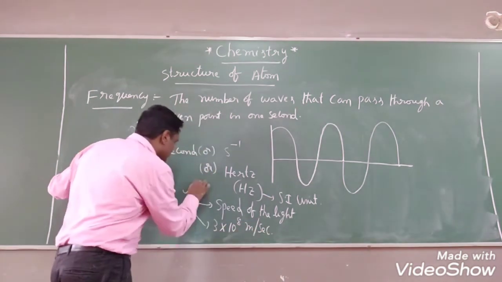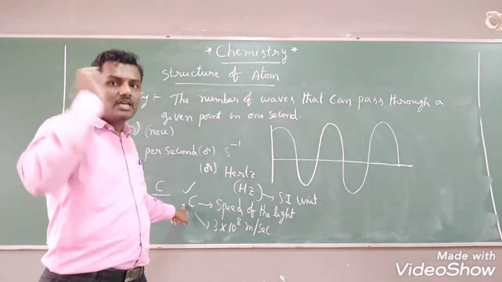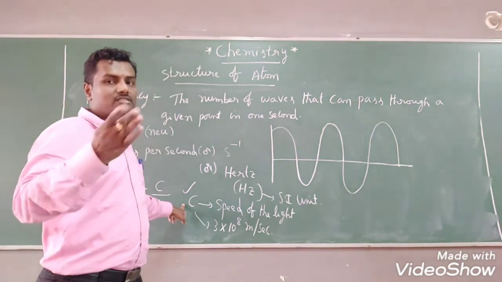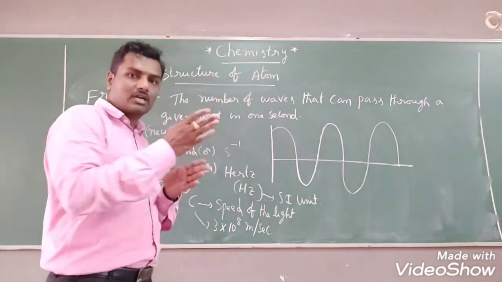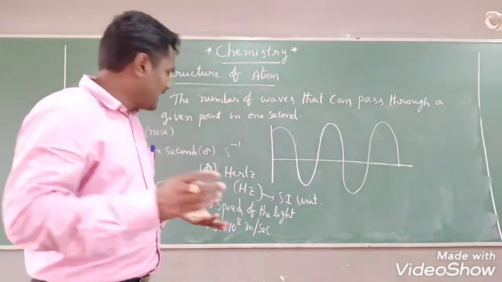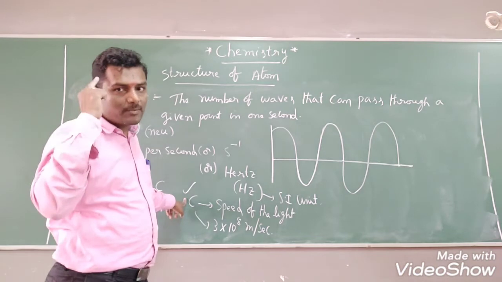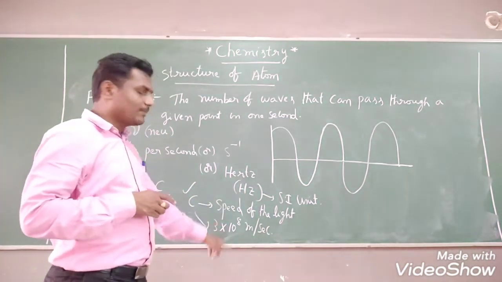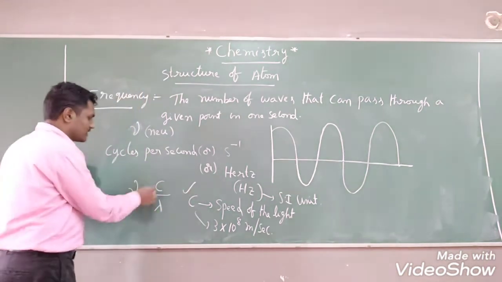See that? The speed of light value is very important, because in the numericals they will not give the speed of light value. Remaining terms, that is remaining properties of the wave, wavelength, frequency, wave number values they may give. But the speed of light value they will not give in the numericals. We have to keep that in mind because it is a constant value: 3 into 10 to the power of 8 meter per second. So this is the speed of light. Nu is equal to C by lambda.